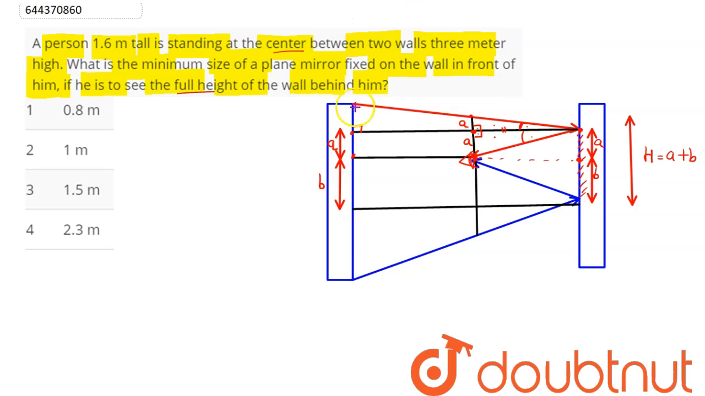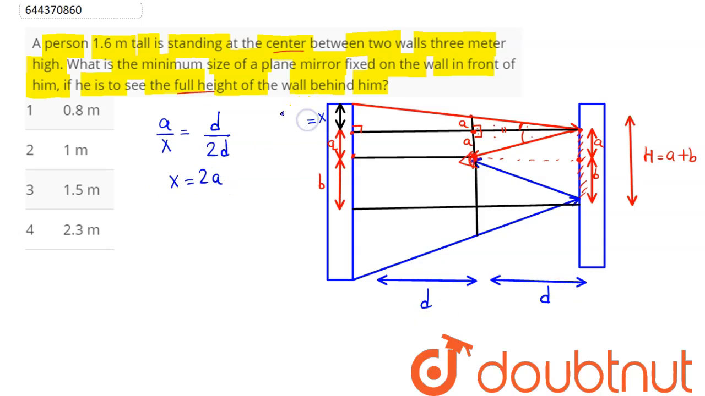Now we can find this length. So this length can be written by the proportionality theorem, BPT. This comes as A divided by this distance, suppose X. So we have A divided by X is equal to, now since he is standing at the middle of the room, this distance is D and this distance is also D. So in the smaller triangle, corresponding to A the distance is D, and corresponding to the bigger triangle this total length is 2D. So X comes out to be 2A.